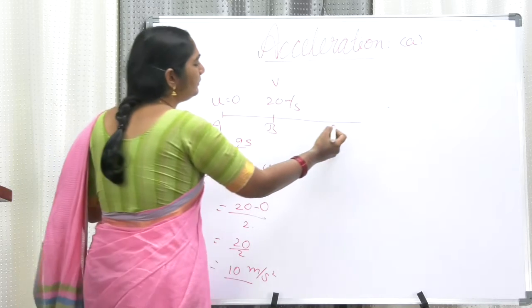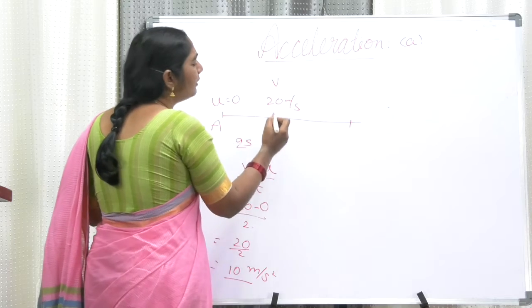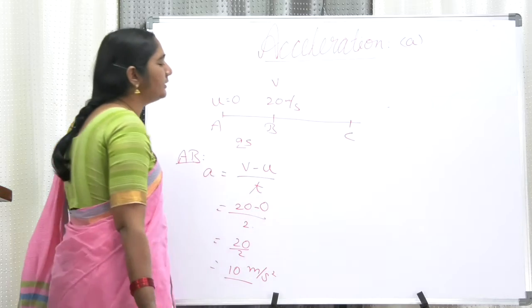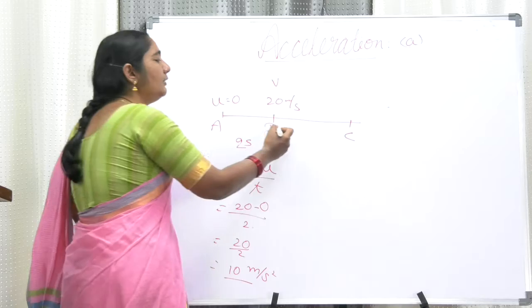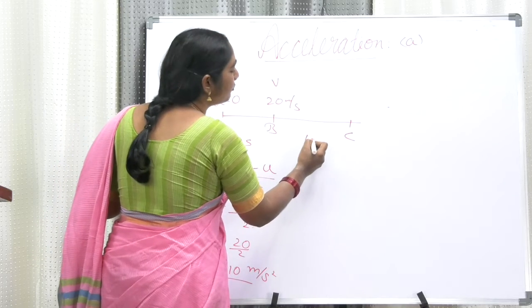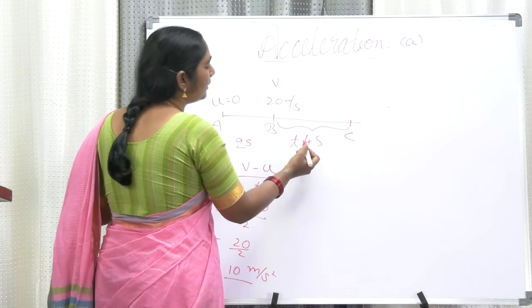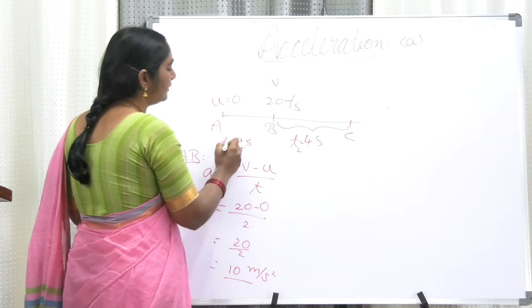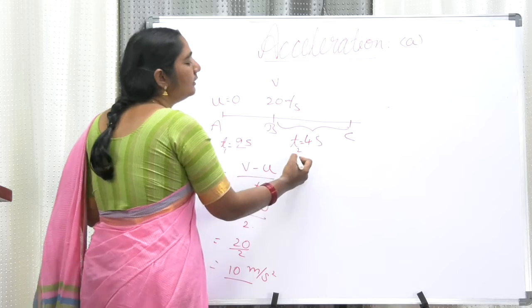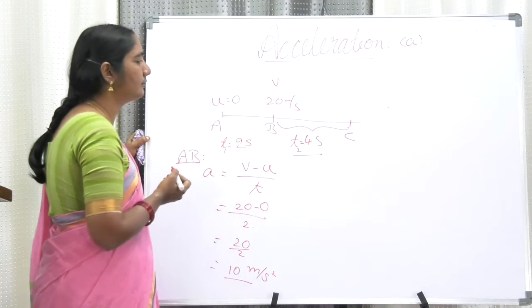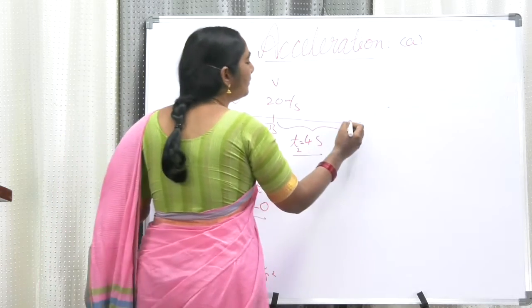Now let us think about another point C. From B to C, you might have taken a time of 4 seconds. This is the time taken by you, that is 4 seconds. From here to here, the time interval is 4 seconds. By the time you came here,